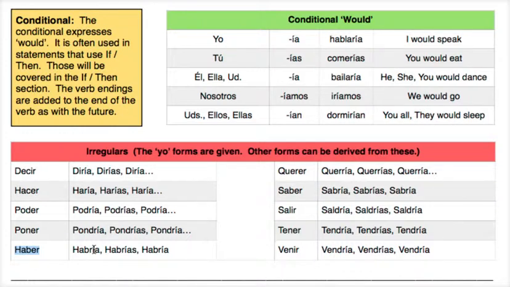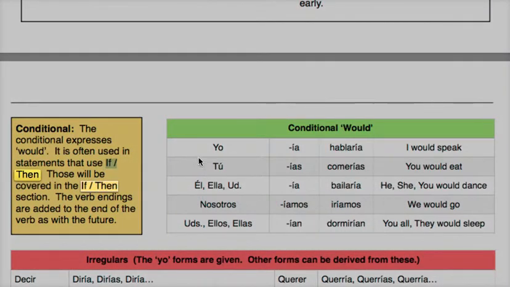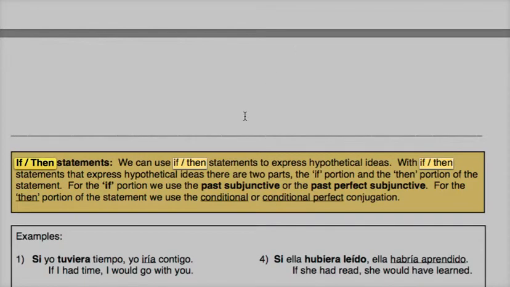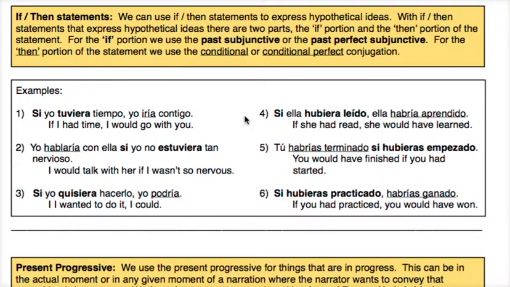Now let's take a look at the if-then statements. See if I can jump down there. Alright, so if-then statements. Now, if-then statements are used to express hypothetical ideas. So if I had money, then I would buy the car of my dreams. So with if-then statements that express hypothetical ideas, there are two parts.